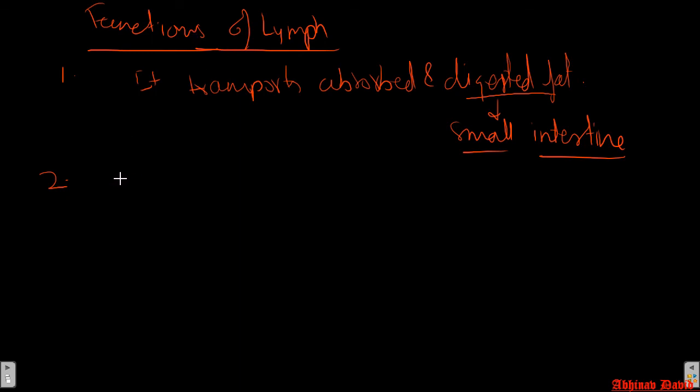Now second, it also transports lymphocytes.